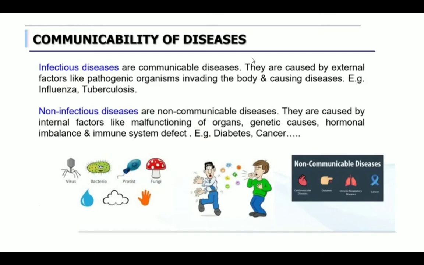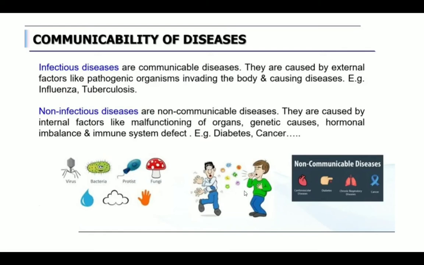First, communicability of diseases. Communicability means how it spreads from one person to the other person. Based on that, the disease is infectious or non-infectious. Infectious means spreading from one person to the other. They are caused by external factors like pathogenic organisms invading the body and causing diseases. Example, influenza, tuberculosis. Influenza is a kind of flu, with cough and sneeze, and it spreads from one person to the other in the form of mucus. Tuberculosis also spreads quickly from one person to the other.